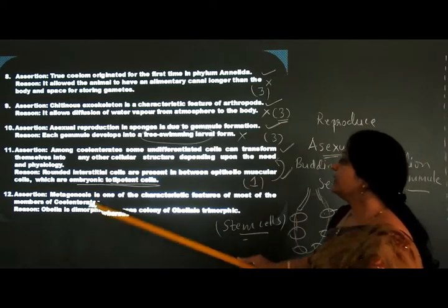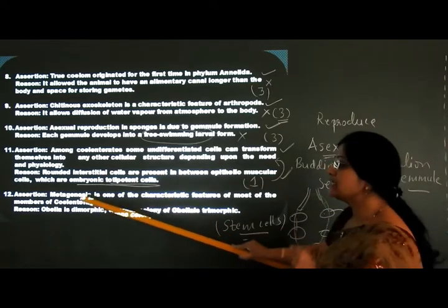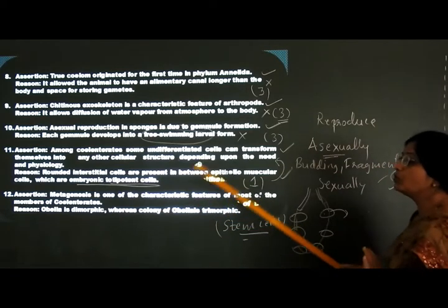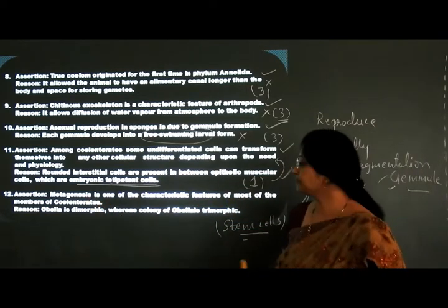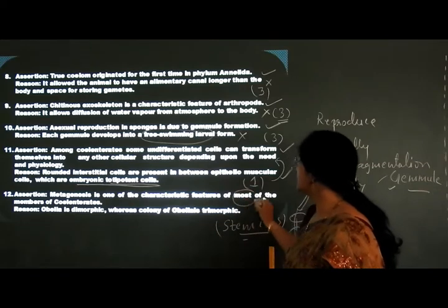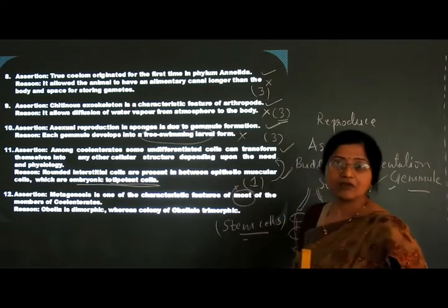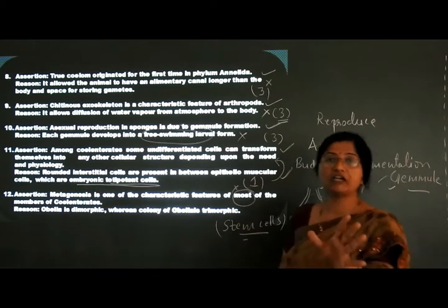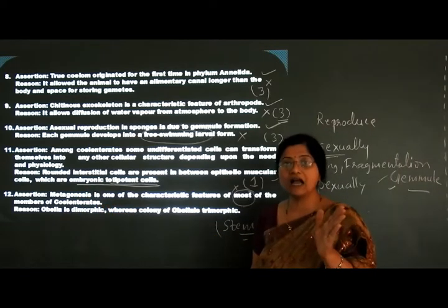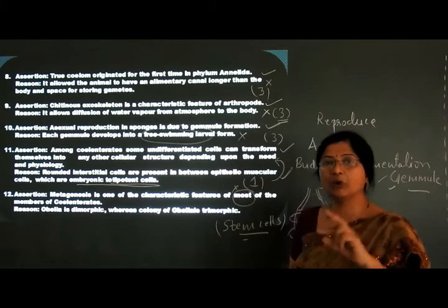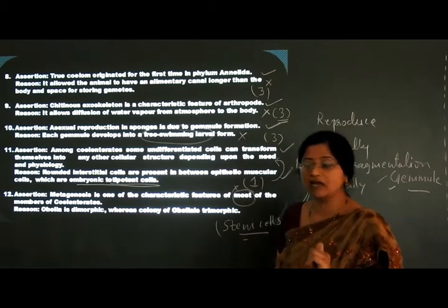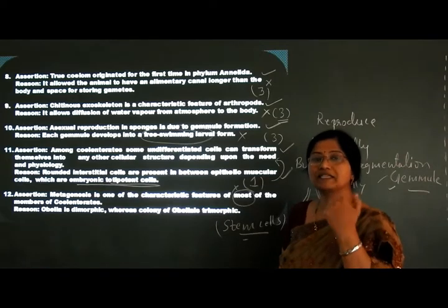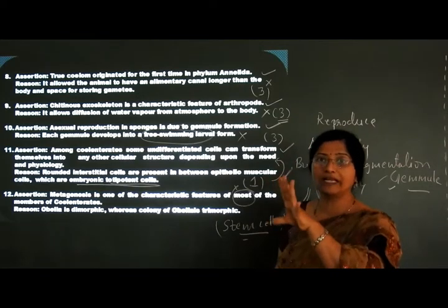Next question. Metagenesis is one of the characteristic features of most of the members of the coelenterates. This is wrong. Why? Because metagenesis is seen in dimorphic Obelia, which has both types, polyp as well as medusa. I have already shown you the images in the previous class, explaining how Obelia looks.